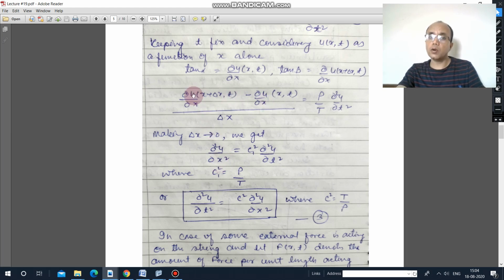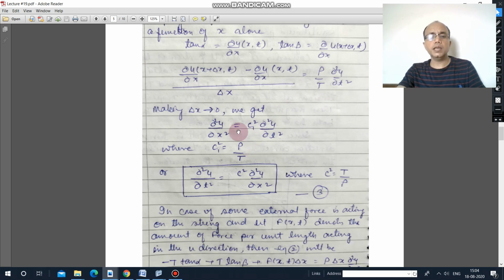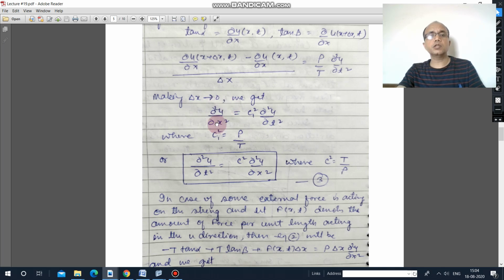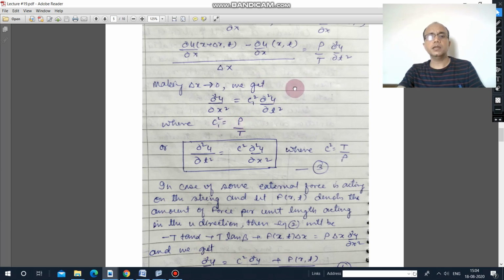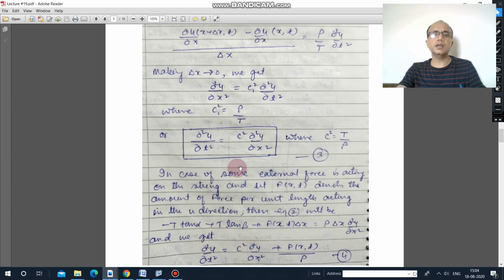Say this constant rho by T is c1 square. Finally you will have the equation del square u by del x square equal to c1 square del square u by del t square, where c1 square is this constant, and this is known as the wave equation.